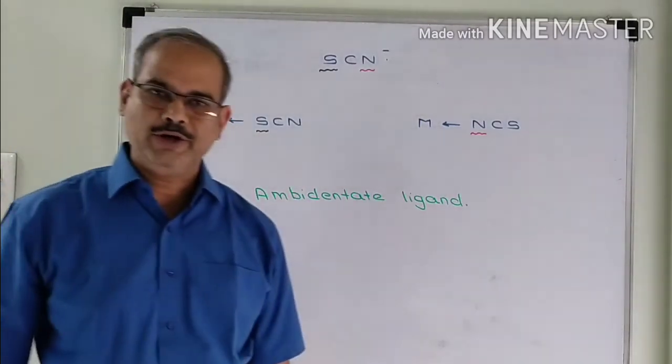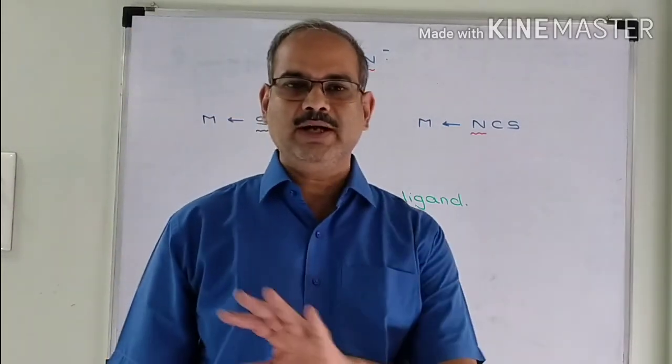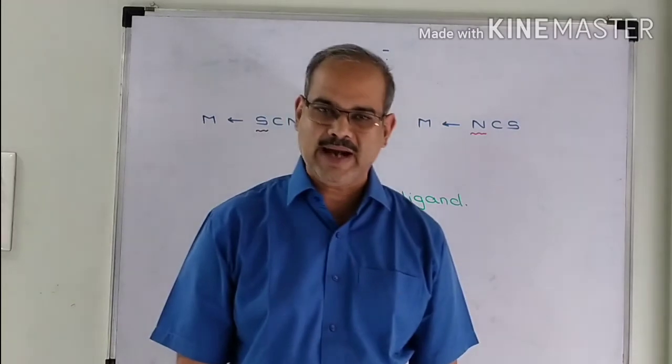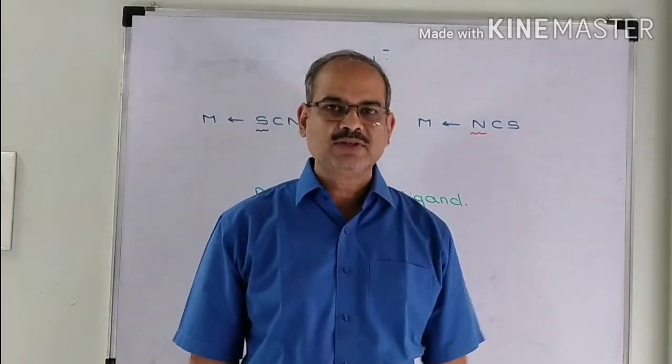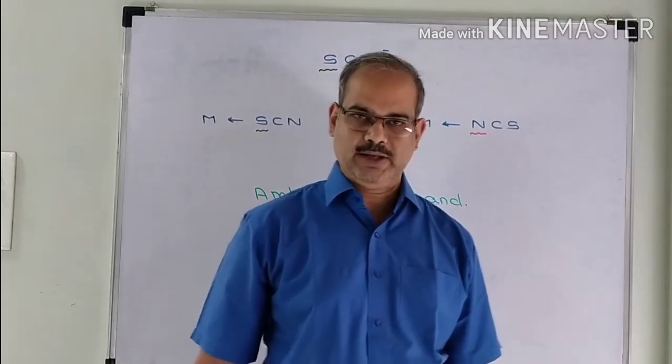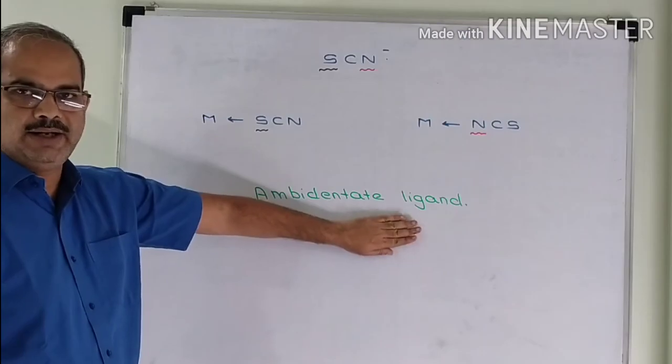So in this session, what have we studied? We have studied the general information about ligand. Then we have seen types of ligand. There are 2 types, monodentate and polydentate. And lastly, we studied the concept of ambidentate ligands.